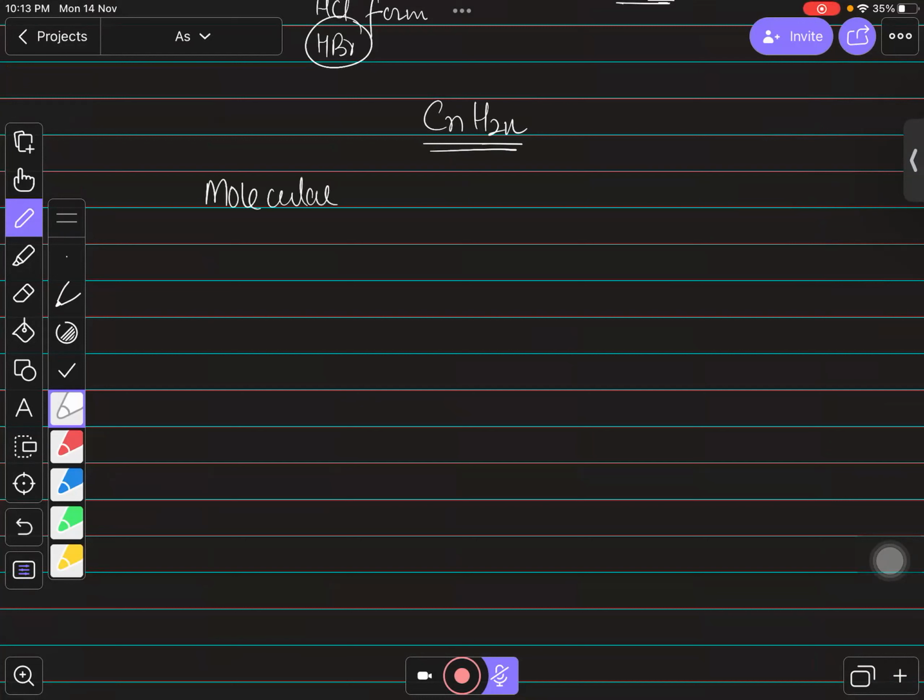If you have 2 carbons, bachcho, what will be the molecular formula? We will have CnH2n, means we have 2 carbons, and 2 times 2 is 4 hydrogens, right? Right bachcho? If you talk about 3 carbons, it will be C3H6. If you talk about 4 carbons, it will be C4H8. So these are the molecular formulae which tell us the exact number of each element over there.